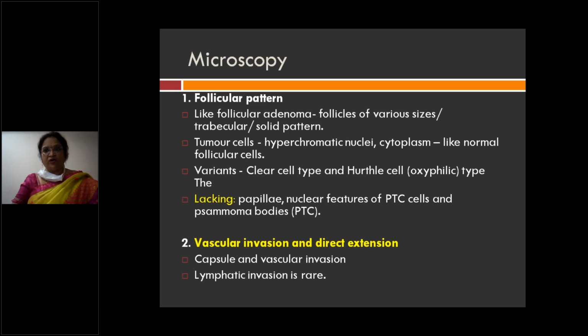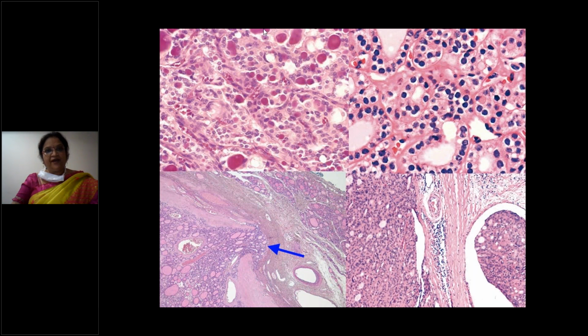What is most important here? You can see that there is vascular invasion as well as capsular invasion, and you do not see lymphatic invasion. Similar to adenoma, you have follicles, a follicular arrangement filled with colloid, and the cells have hyperchromatic nuclei, clear cytoplasm, hyperchromatic nuclei.